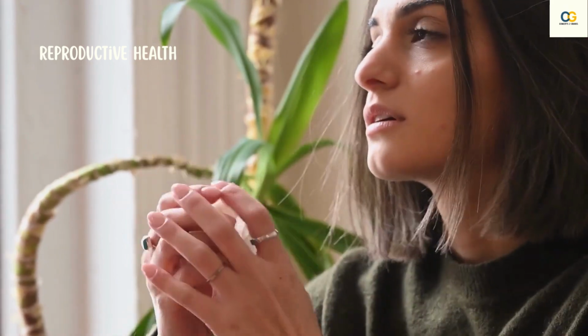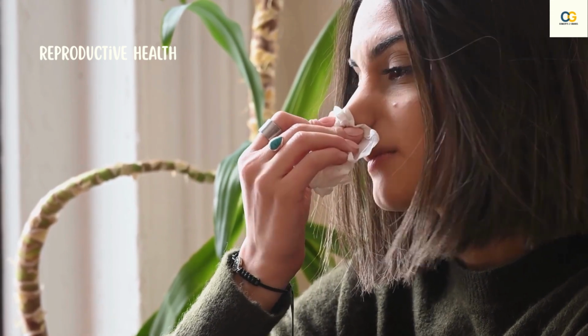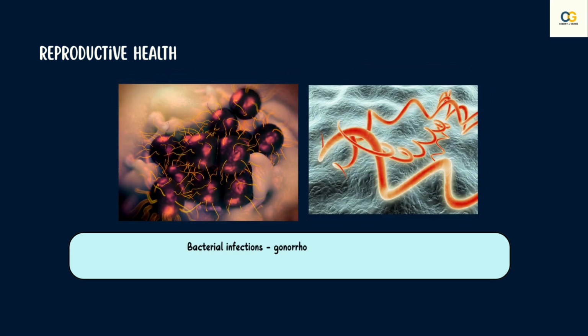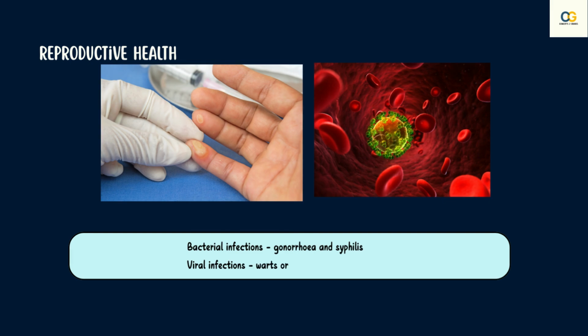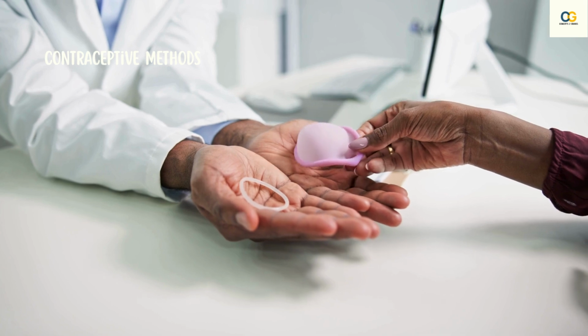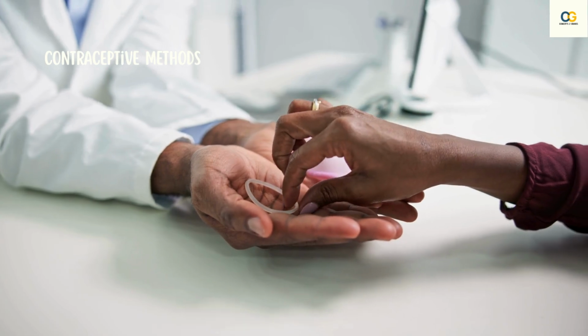Therefore, in many ways, it is devised to avoid pregnancy. These methods are called contraceptive methods. These also help in prevention of diseases that are sexually transmitted, as the sexual act is a very intimate connection of the bodies. The infections that are sexually transmitted could be bacterial infections such as gonorrhea and syphilis, or viral infections such as warts or HIV/AIDS. Preventing these with the help of contraceptive methods can help in avoiding pregnancy as well as protect from these diseases.